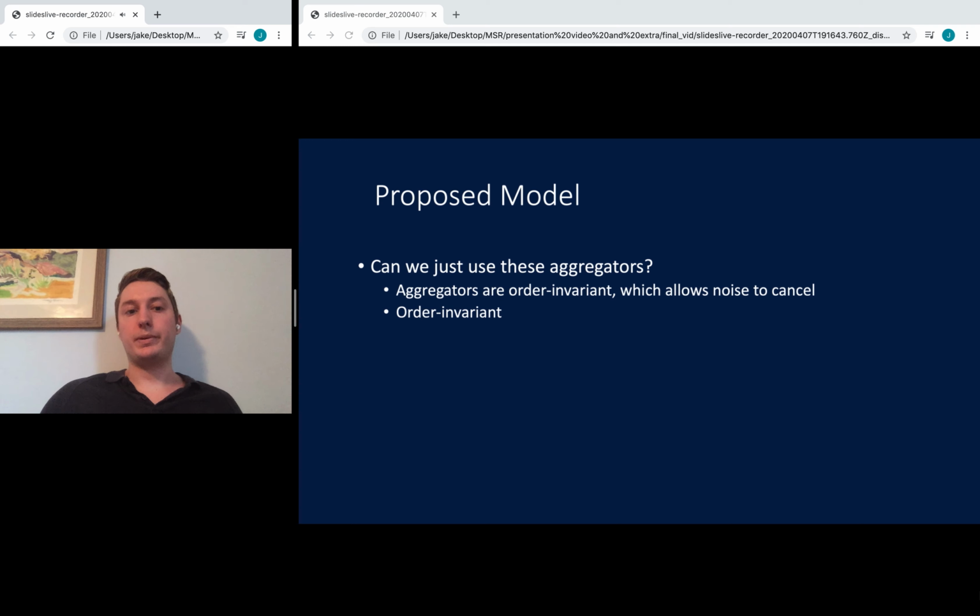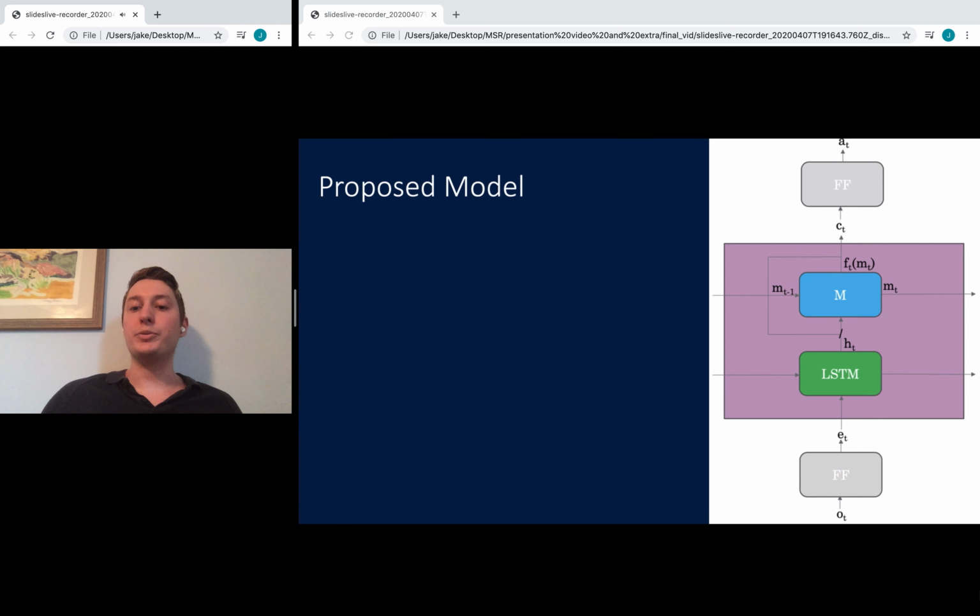So now, what is our proposed model? Well, we can't just use the aggregators that have nice analytical properties because they completely lose all ordered information. And we would like the agent to be able to have some order variant memory. So we realized that we could just take an LSTM, or a standard memory model, and treat the outputs of that as a set and aggregate all of those without respect to order.